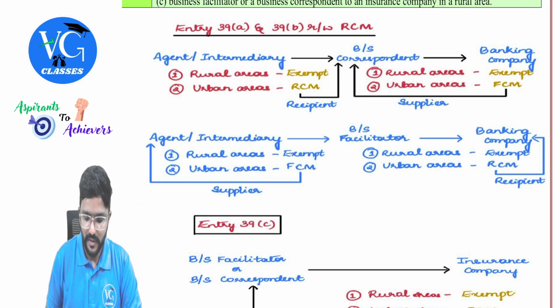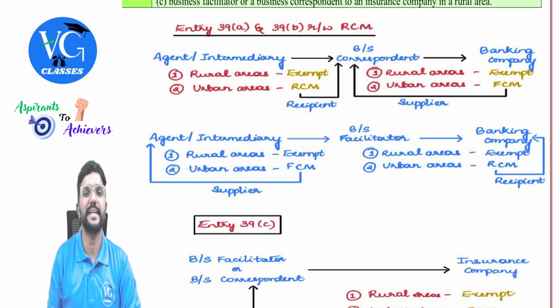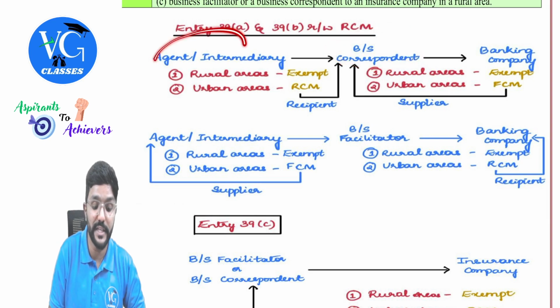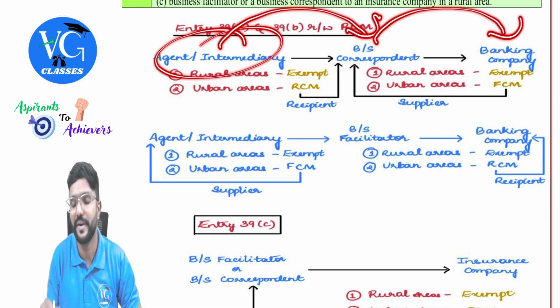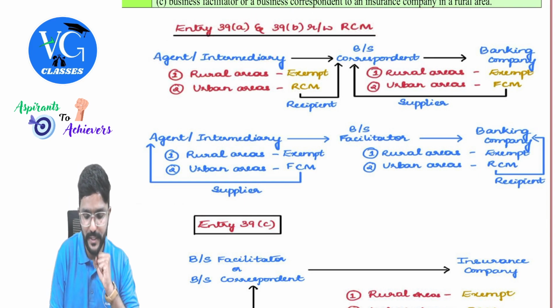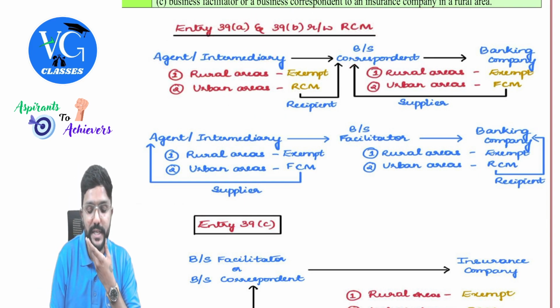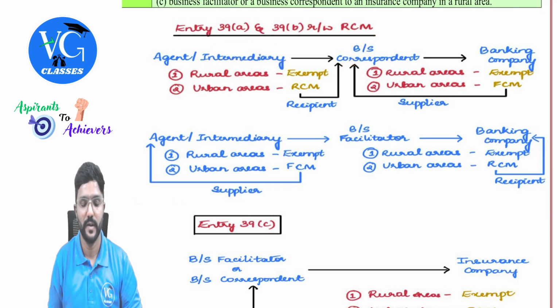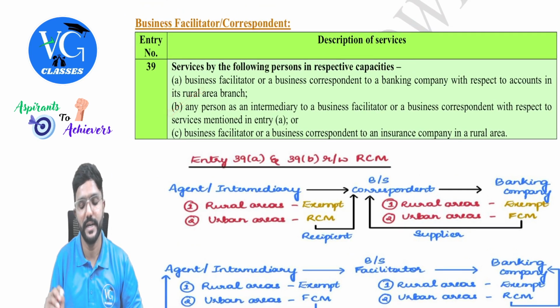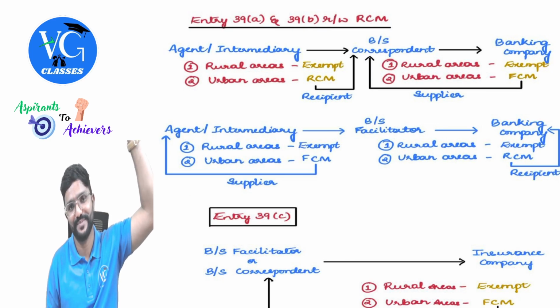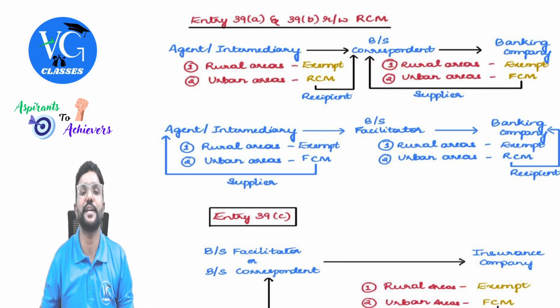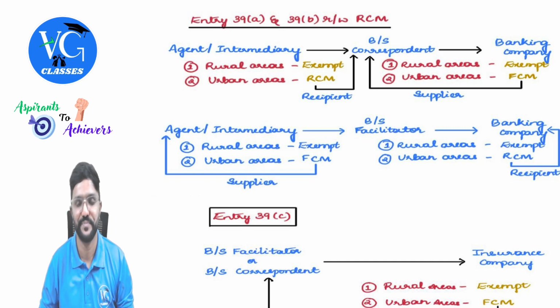Okay, sir. Next. Sir, this business correspondent is not providing direct services, sir. He has appointed one agent. So this agent will provide services to business correspondent and in turn, he will provide it to banking company. Now let us talk about this. So agent or intermediary providing services to a business correspondent with respect to rural area branches is exempt. Okay, as per clause B here, it is exempt. Sir, what if it is with respect to urban area branch? Covered in RCM. So the recipient has to pay GST under reverse charge mechanism, guys.